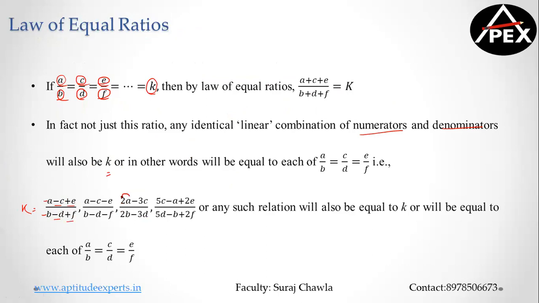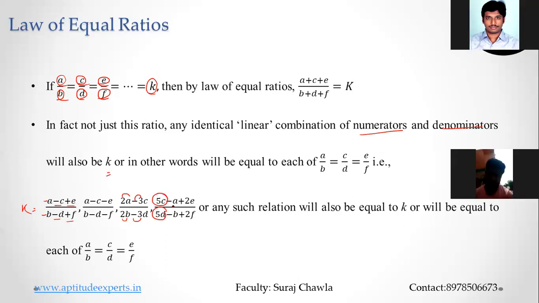I'm picking a 2A, then I'm picking a 2B. I'm picking a minus 3C, I'm picking a minus 3D. So this will also be equal to K. I'm taking a plus 5C, so I'm taking a plus 5D. Minus A minus B plus 2E plus 2F.